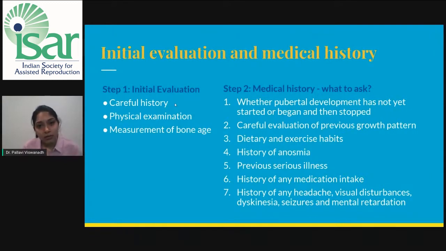Careful evaluation of the previous growth pattern. What are the dietary habits, and is the child doing any rigorous form of exercise? History of any anosmia. Anosmia is the lack of sense of smell. Previous serious illness, if any. History of any medication intake, any headache, visual disturbances, dyskinesia, seizures, and mental retardation.